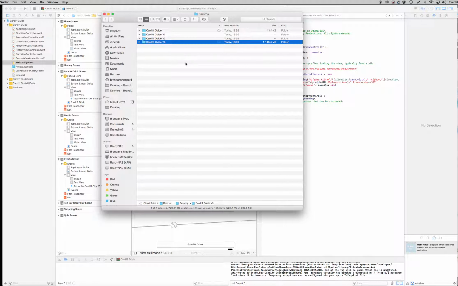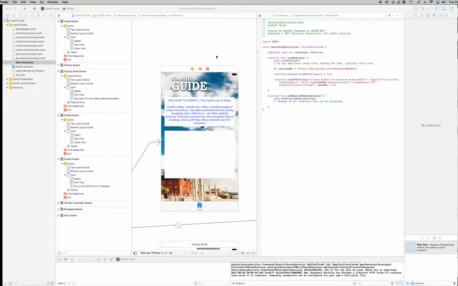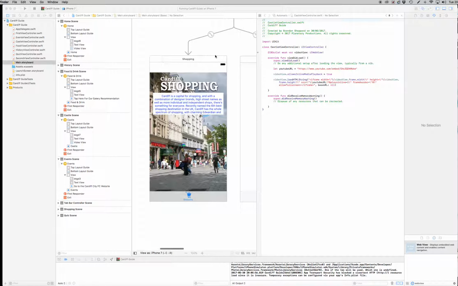Version 3. Great. Now all these different guides, these are great practice, and actually they do count towards your mark. So make sure you take screen grabs and show that you've been saving it along the way. So the next one, on the shopping in the next tutorial, I'm going to show you how to embed an interactive map.